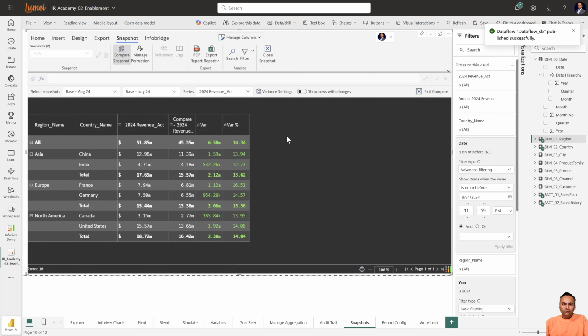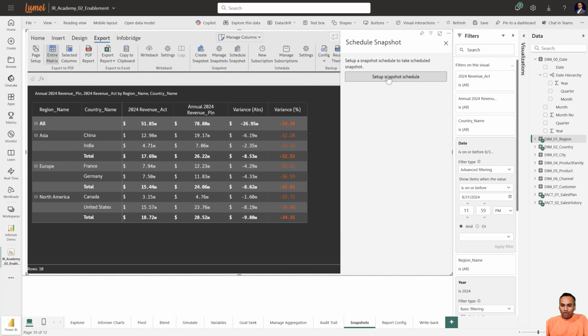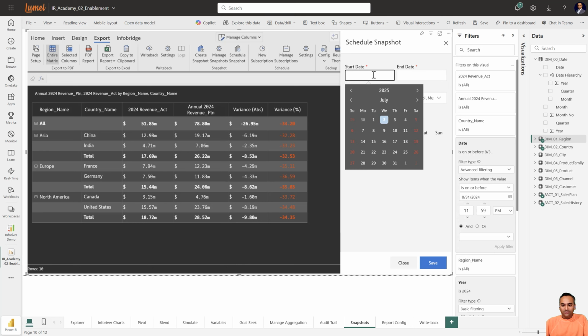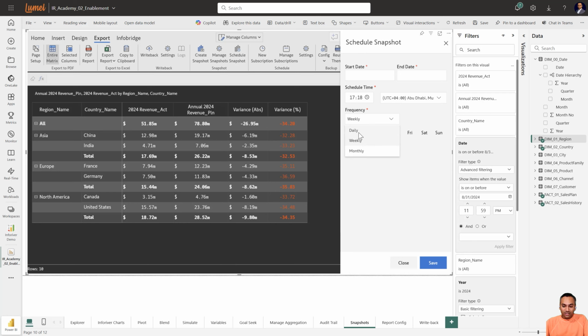Now what if I don't want to continuously create snapshots manually, but I want to create snapshots on a schedule? That means I don't have to come here and keep creating snapshots by myself. I want Inforiver to create snapshots and send them to me. In that case, I would quickly go to exports and click on schedule snapshots. Here there's an option to set up the schedule of the snapshot. I can choose the start date, the end date, and then the cadence. Is it daily, weekly, or monthly? Let's say I go with weekly. It'll even give me the days of the week that I want to choose and have the snapshots ready.